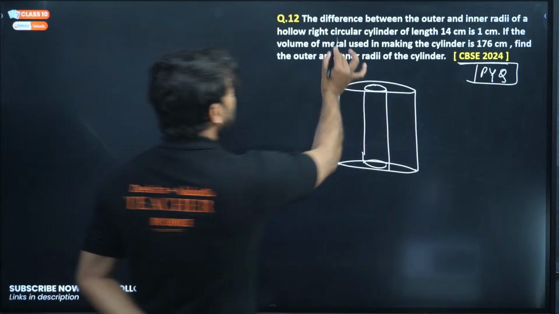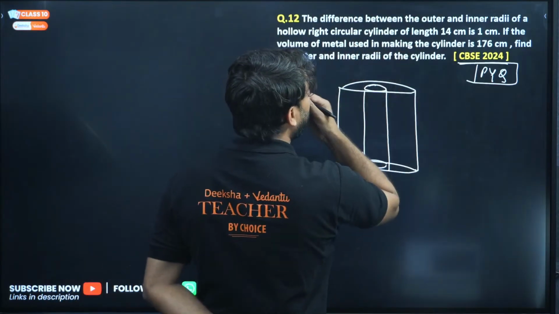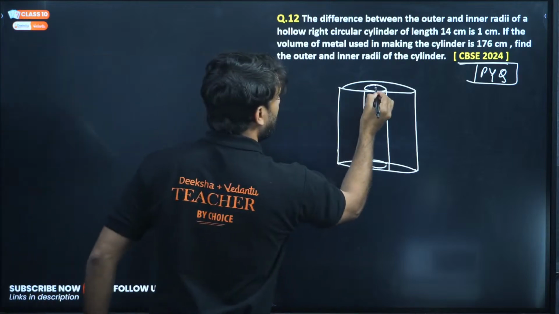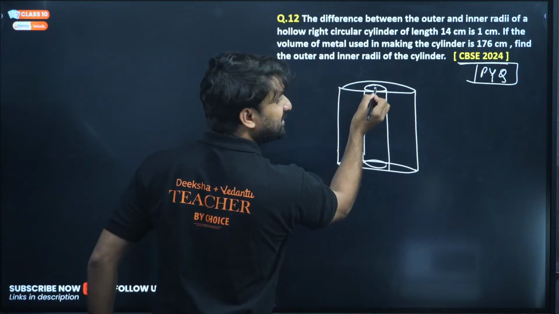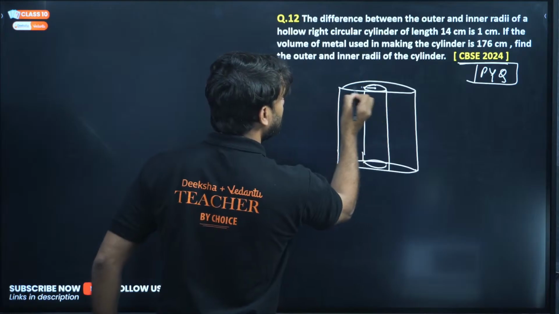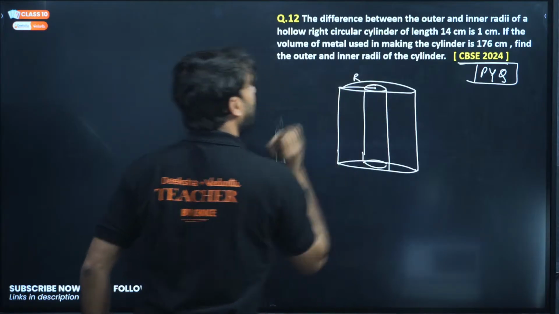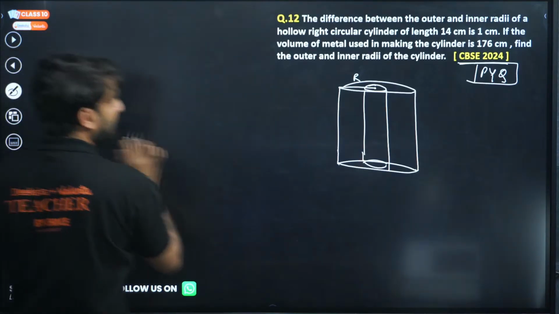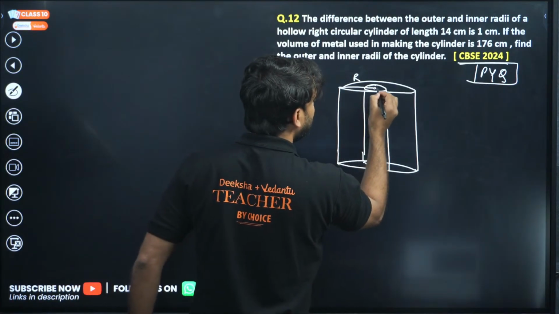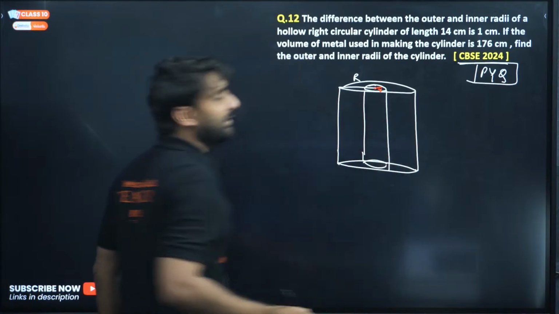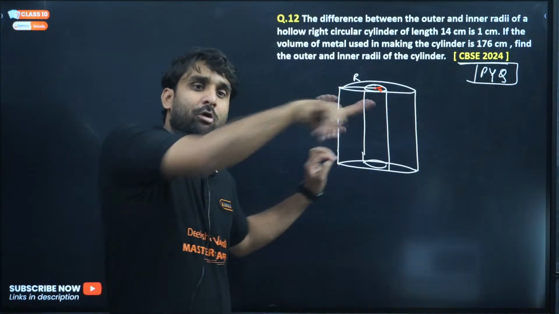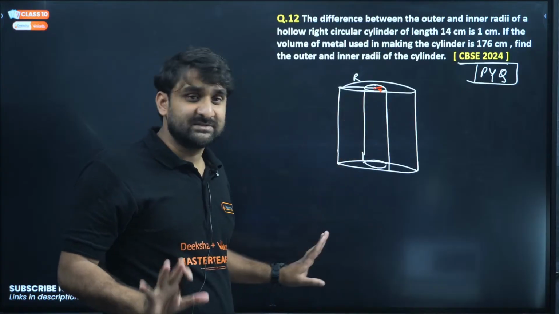Now look, the radii between the outer and inner radii. Let's say this is the outer radius, and this is the common center for both circles. This radius I take as capital R, and the inner radius, I'm using red color so that you all can visualize, let's say this is small r. Capital R is the outer radius from the outer boundary, and the inner radius is small r.